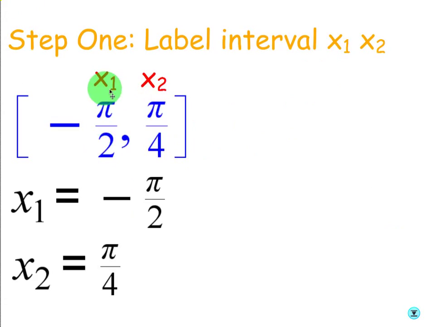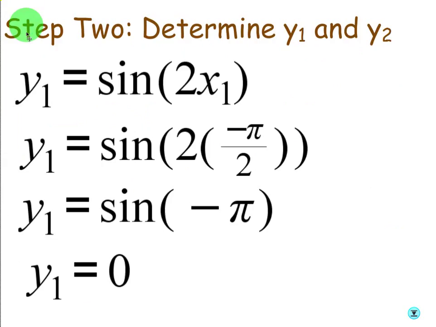Okay, first thing you're going to do is label each x value they gave you, x1, x2. Pretty simple, right? Just like the last problem. Step 1 is just to label your interval that they give you, x1, x2. Notice this is a closed interval. It needs to be closed interval in order to find the secant line equation. Alright, then you're going to find y1 and y2 just by plugging those x values in.